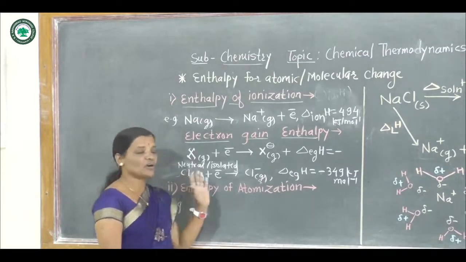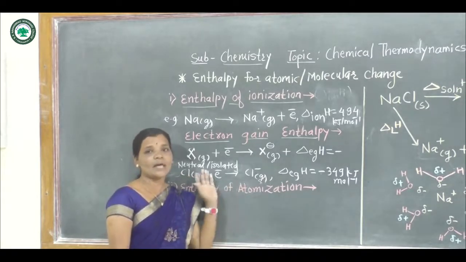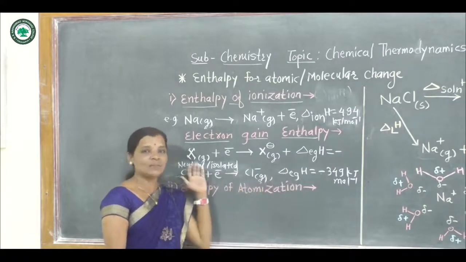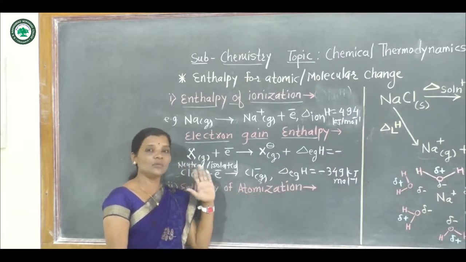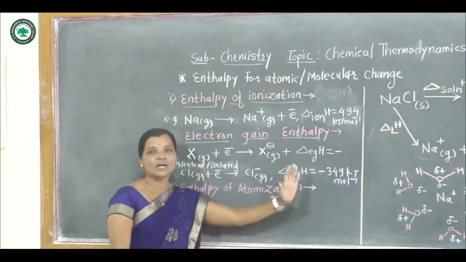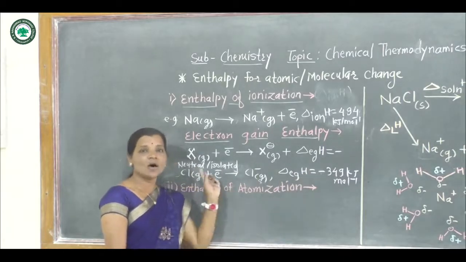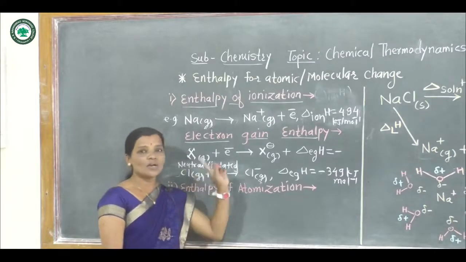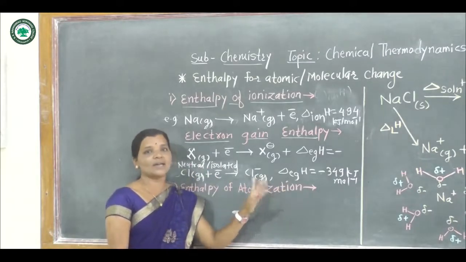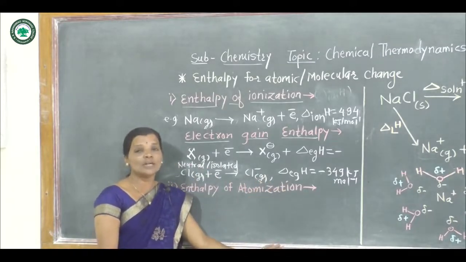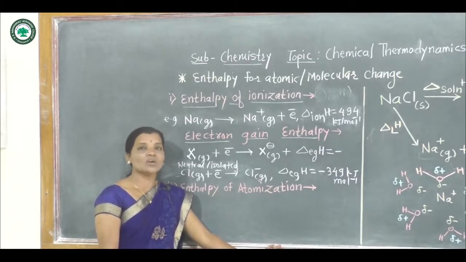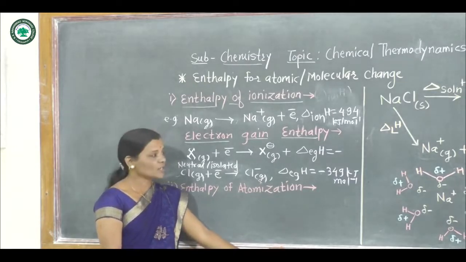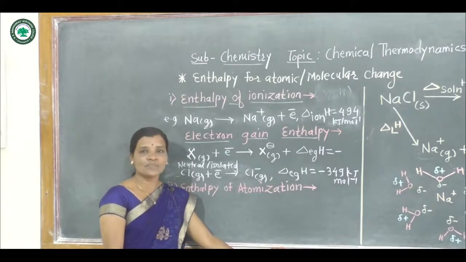And here if we observe the electron gain enthalpy across the period, that means in the periodic table, if we move from left hand side to the right hand side, then non-metallic character increases, and for non-metallic elements electron gain enthalpy is more negative, and so across the period the electron gain enthalpy is more negative.